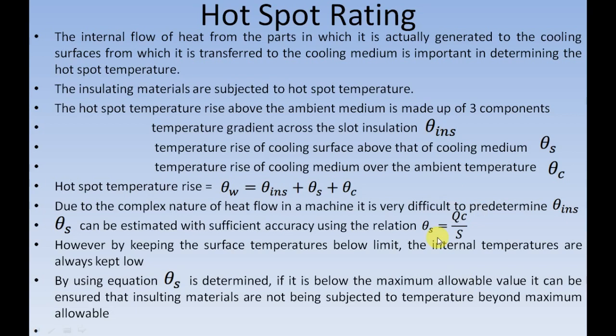You can also calculate the magnitude of theta S by using the relation theta S is equal to QC by S, where Q is the power loss, C is the specific heat and S is the surface area in meter square. So we have calculated theta S from the previous relation and it is found to be 50 degrees Celsius, and we can also calculate theta S by using this relation. If theta S calculated by using this relation is lesser than that calculated here, that is 50 degrees Celsius, then we can confirm that the insulating materials are not subjected to temperature beyond the permissible limits.